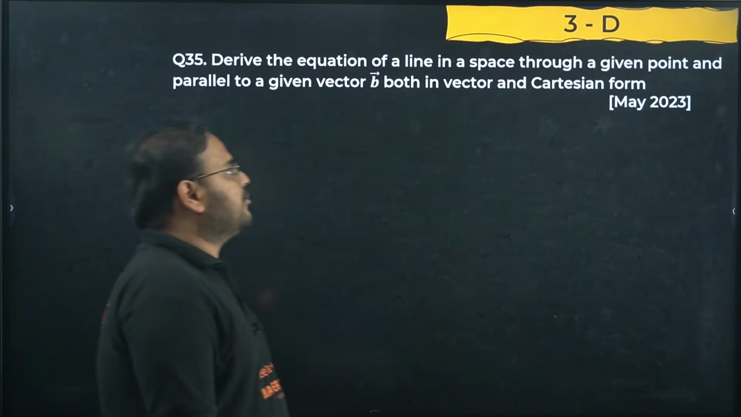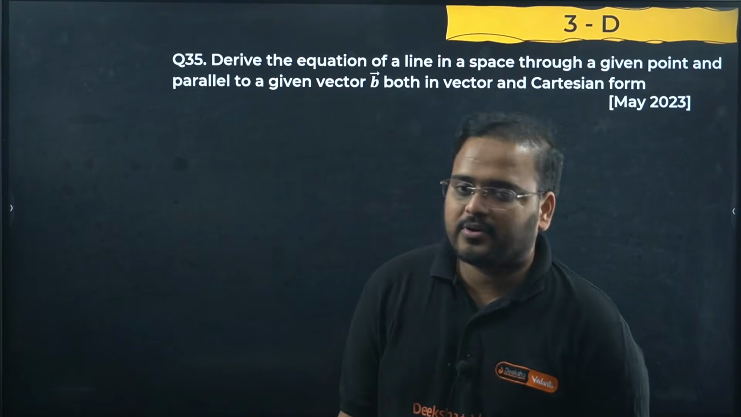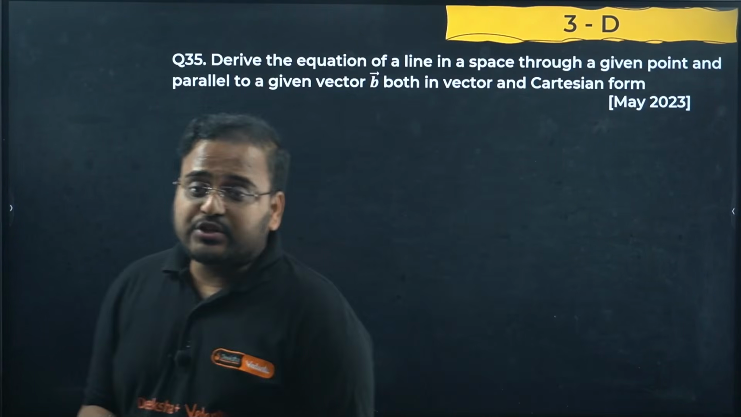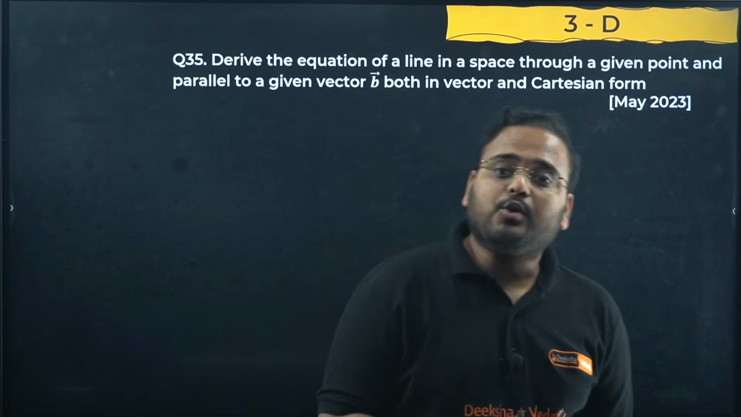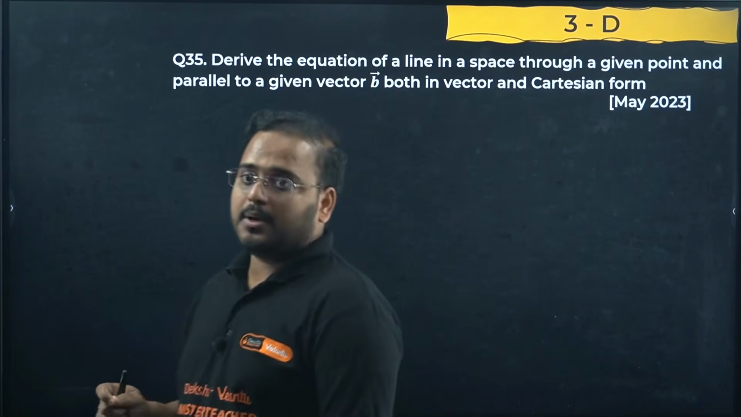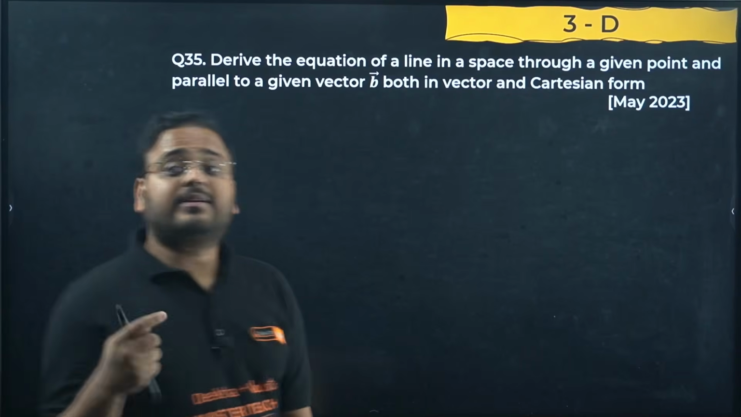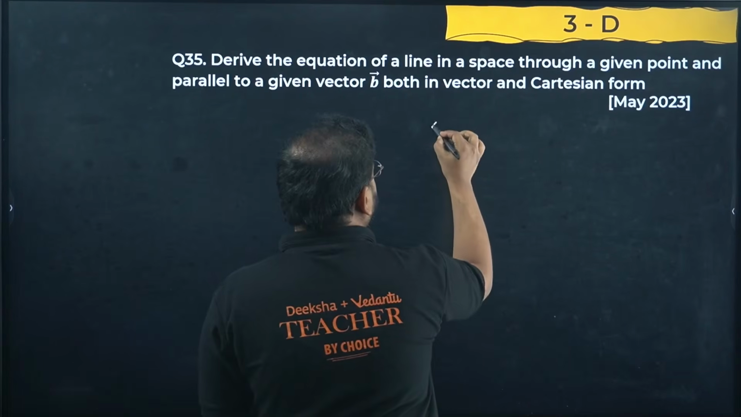35, 3D geometry, 3-dimensional geometry. Derive the equation of a line in a space through a given point and parallel to a given vector b, okay, both in vector and Cartesian form. All right.